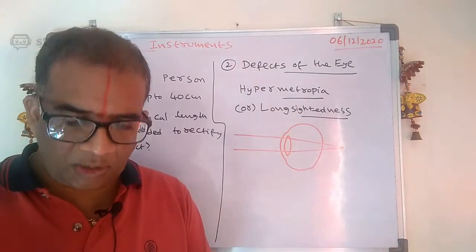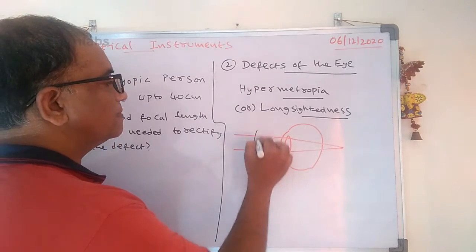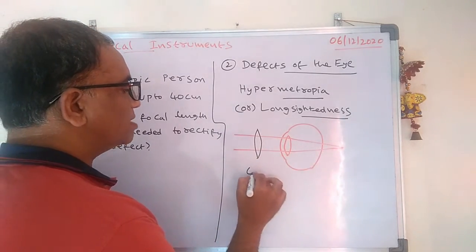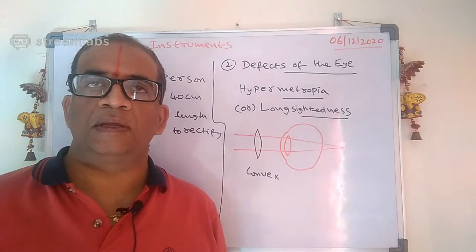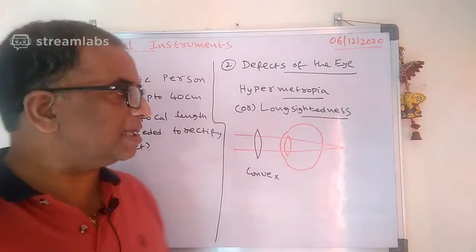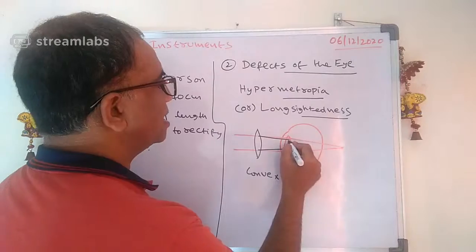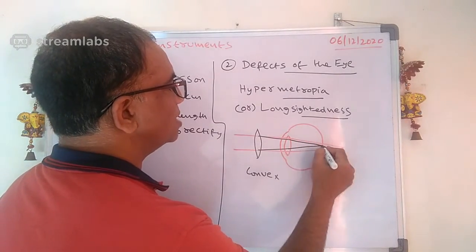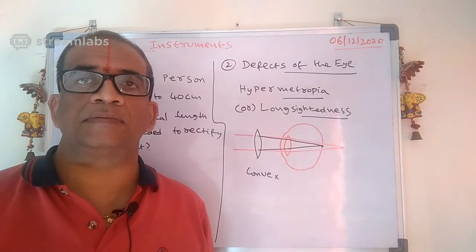And see carefully, what is the correction for this one? Suppose you keep a lens here, a convex lens. When a convex lens is placed here, the rays will converge and reconverge, and the image forms on the retina.